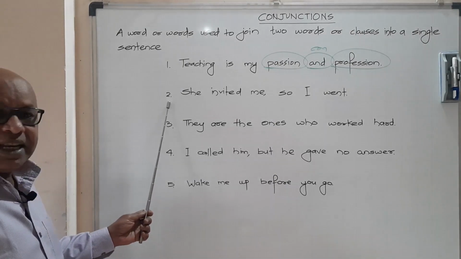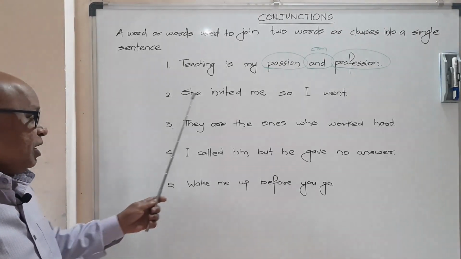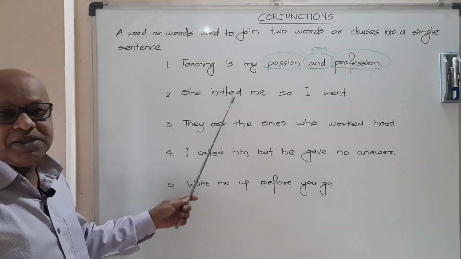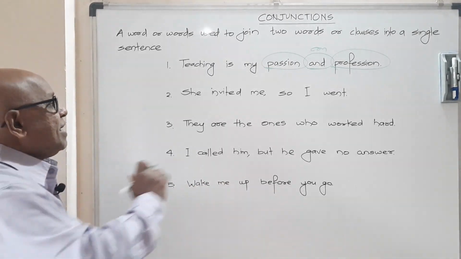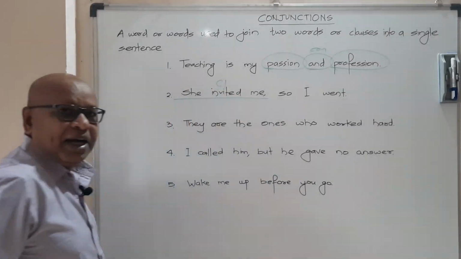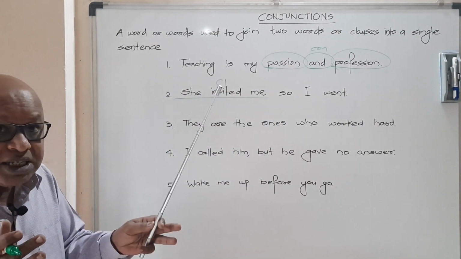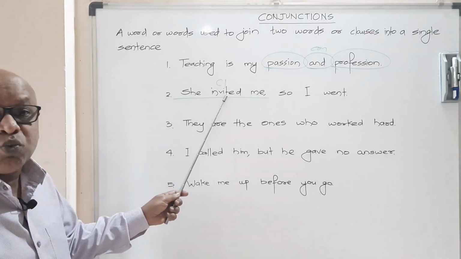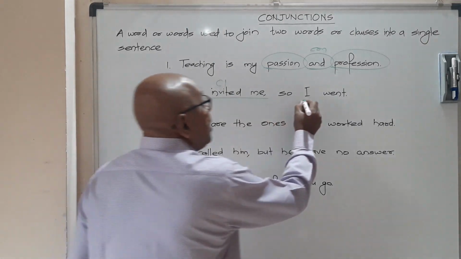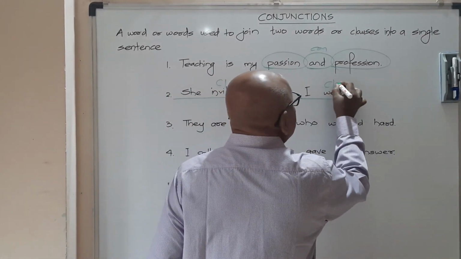Come on, sentence number two: she invited me, so I went. Now in this sentence, friends, 'she invited me' is clause 1. It's a group of words that contains a finite verb. So 'she invited me' is clause 1, and 'I went' is clause 2.